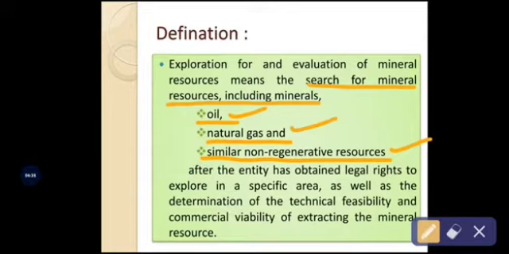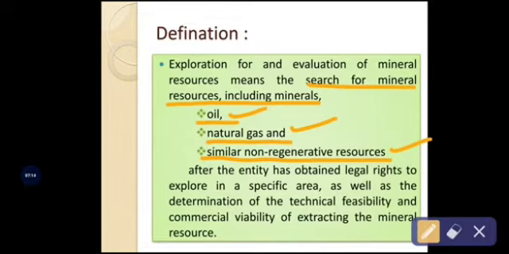must take the consent or permission, the legal rights, from the higher authority. In a particular area where the company is going to explore various mineral resources, it must obtain the consent from the government authorities. After obtaining the legal rights to explore and evaluate the mineral resources, the next step is to analyze the technical feasibility of exploring the mineral resources in a particular area.